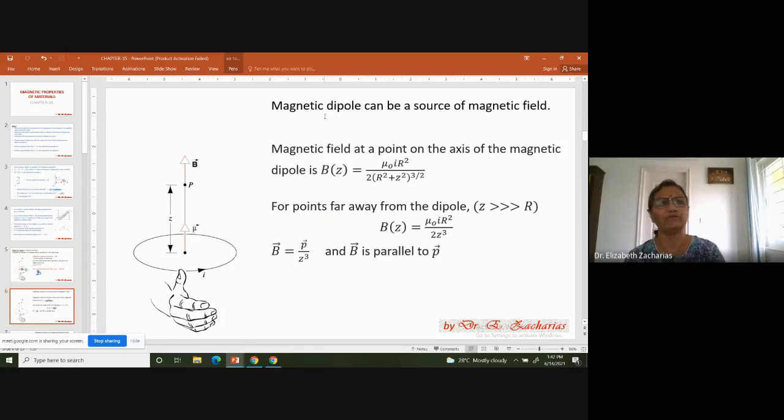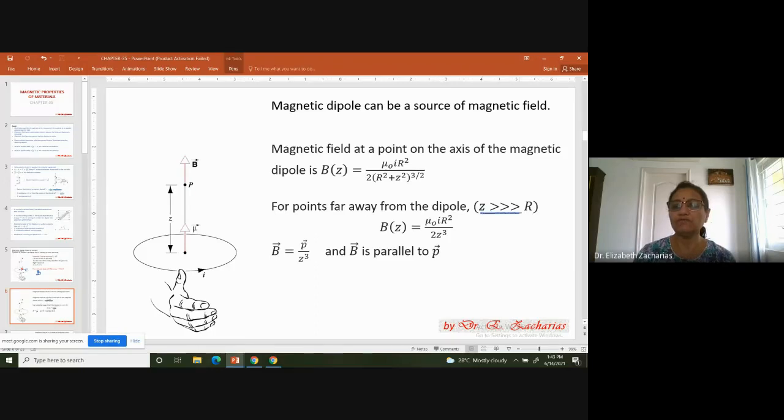Of course, here I don't have to really do anything because in the chapter Ampere's law, we already arrived at the expression for the magnetic field due to a loop of current. So let's use the same expression, mu naught I R square by 2 into R square plus z square to the power of 3 by 2, where capital R is the radius and z is the axial distance from the center of the loop. But now remember that we are not talking about simply a loop of current, we are talking about a dipole.